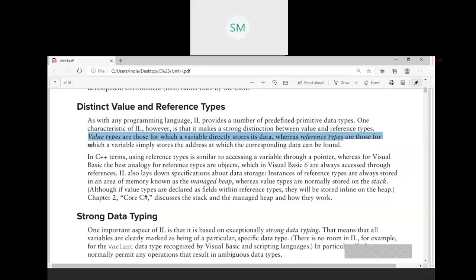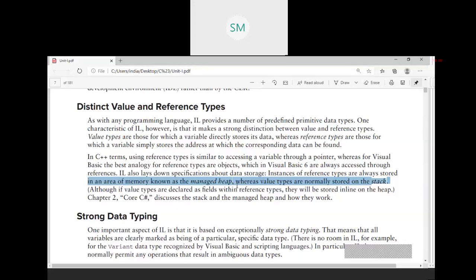See, this point is mentioned here. Instances of reference types are always stored in the area of memory known as the managed heap, whereas value types are normally stored on the stack. So here what you have to remember is what are the value types and what are the reference types. Value types are basic data types: integer, float, double.